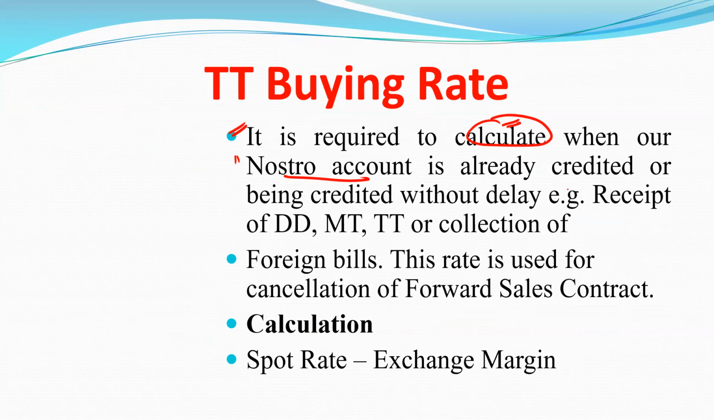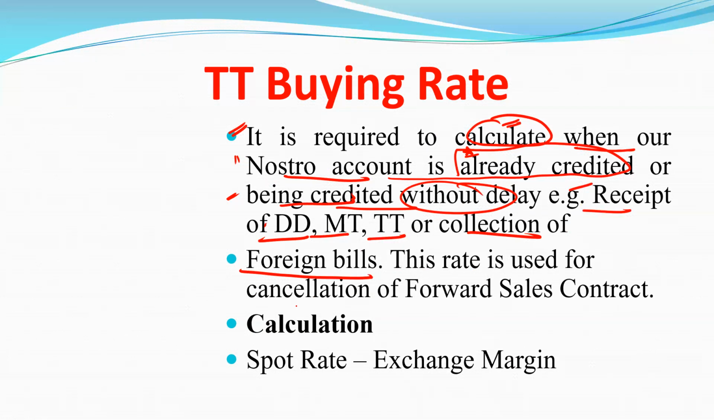So it is required to calculate when our Nostro account is already credited or being credited without any delay. Example, receipt of DD, demand draft, money transfer, telegraphic transfer, or collection of foreign bills. Basically, TT buying rate is used for cancellation of forward sales contract.